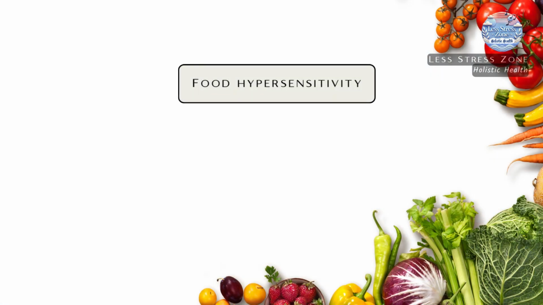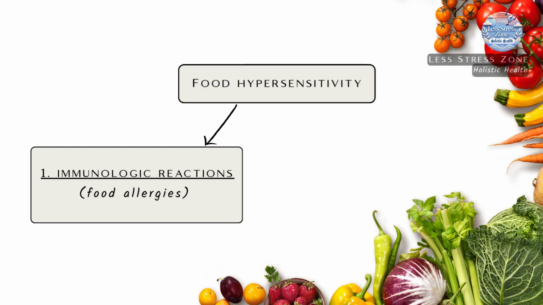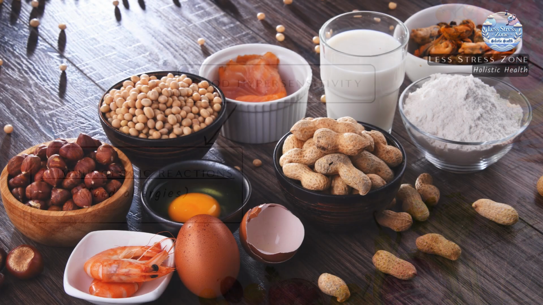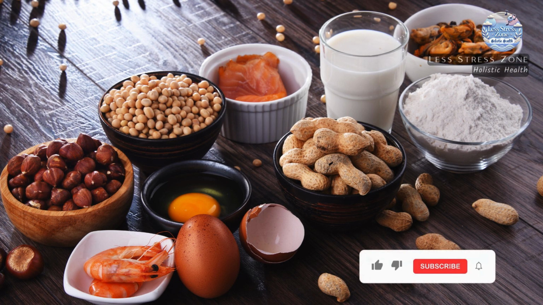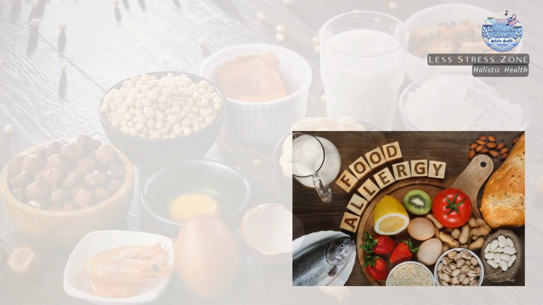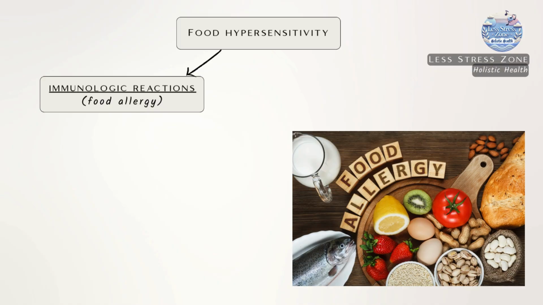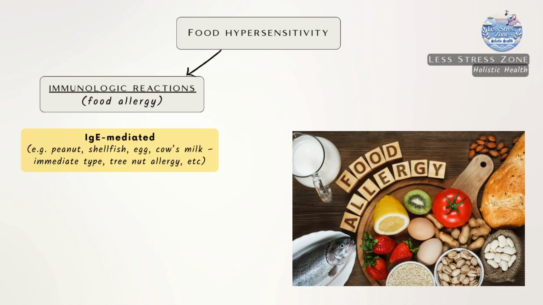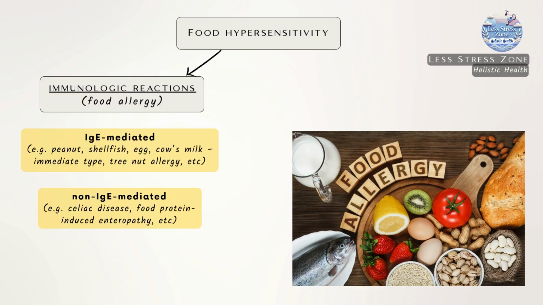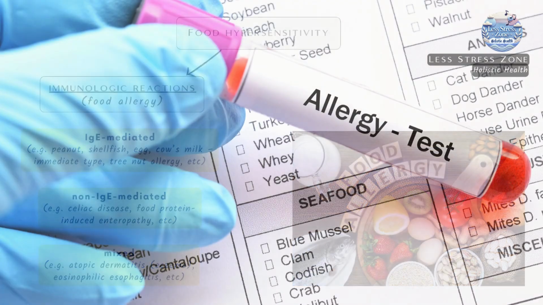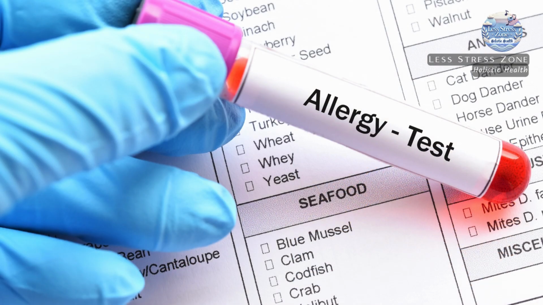Modern medicine distinguishes between two main types of food hypersensitivity, depending on whether the immune system is involved in the reaction. The first type is immunologic reactions, which include food allergies. In this case, the immune system mistakenly identifies a harmless food component as a threat and triggers an immune response. Within immunologic reactions, we recognize two main mechanisms: IgE-mediated and non-IgE-mediated. Additionally, a third type, mixed immunologic reactions, also exists, combining characteristics of both pathways.